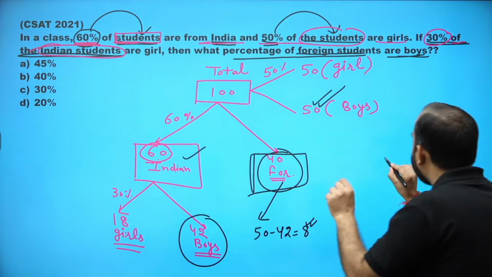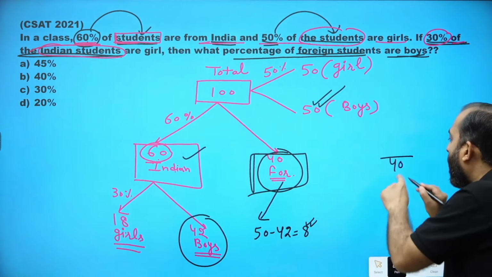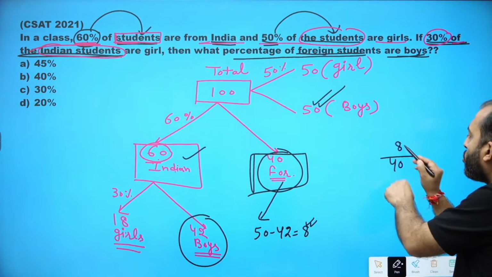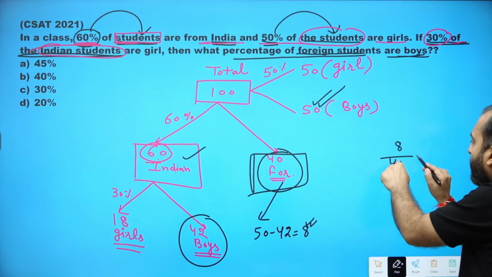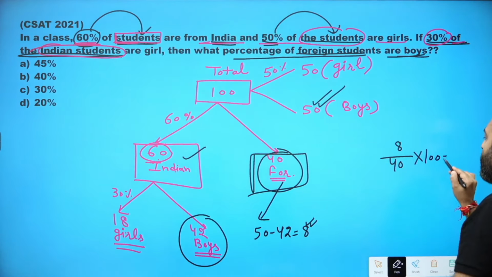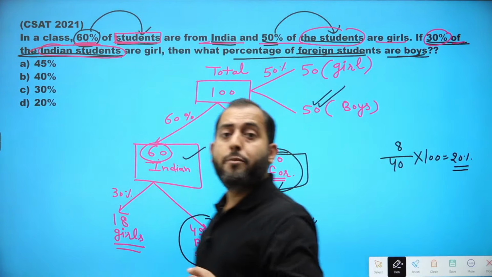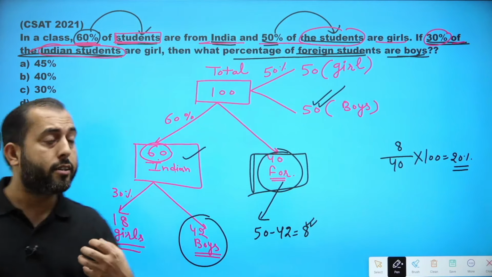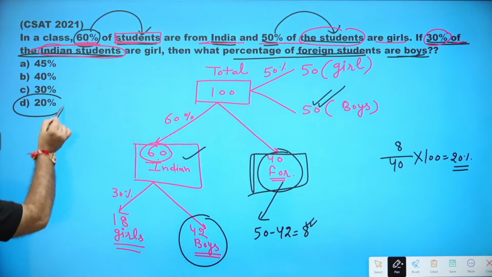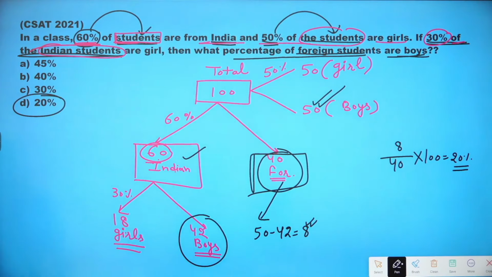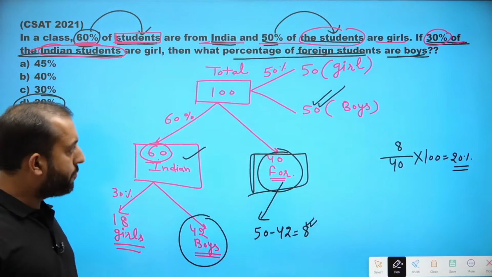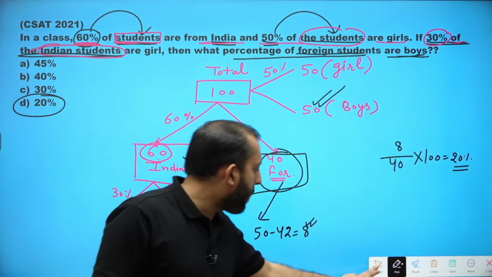Total foreign students are 40 and out of 40, 8 are boys. So 8 by 40 into 100 comes out to be equal to 20%. So 20% of the foreign students are boys. Hence the answer is option D. I hope this is clear to everyone. Let's move on.